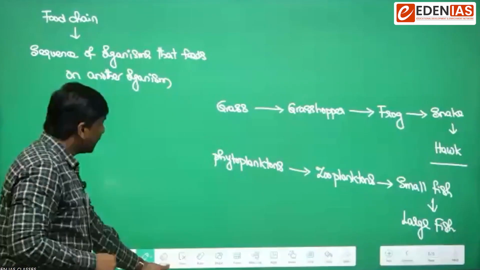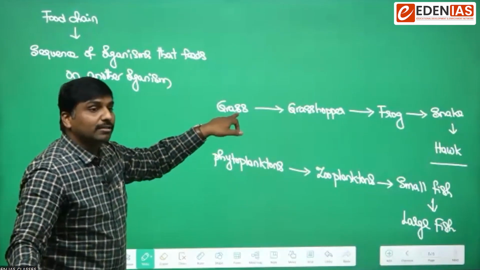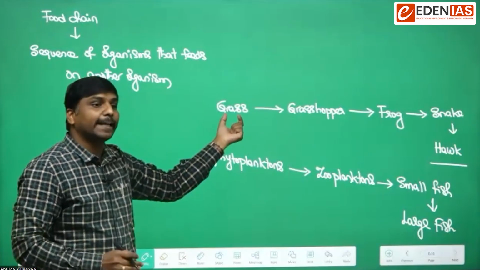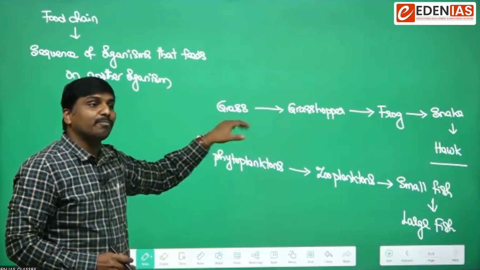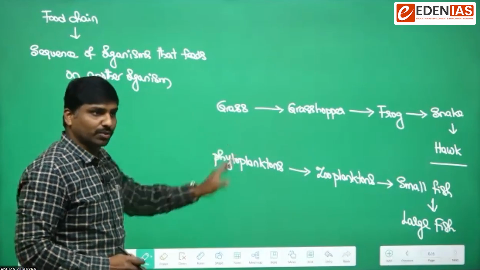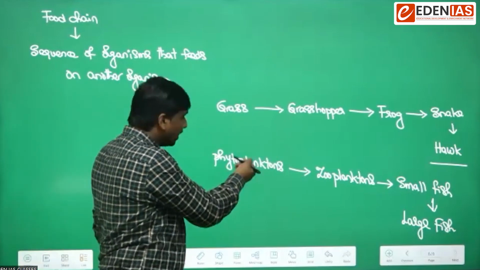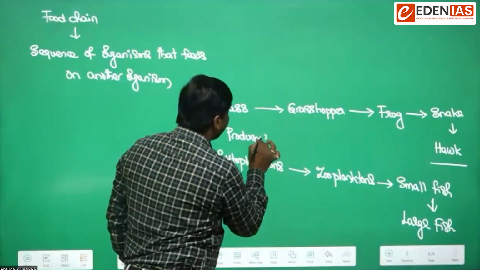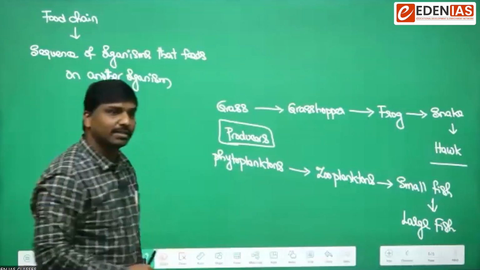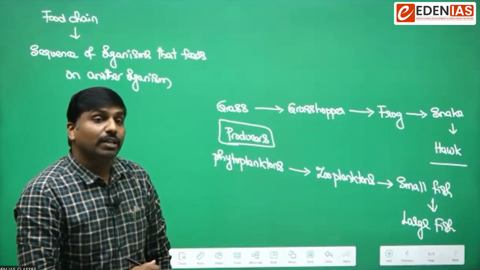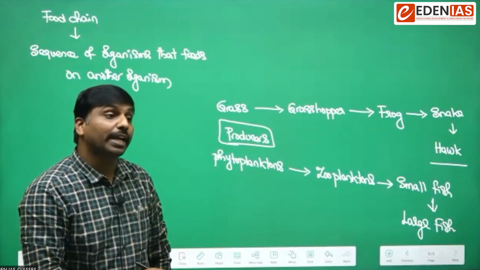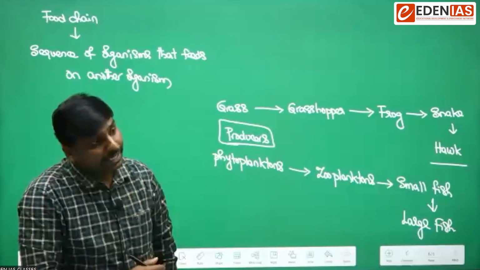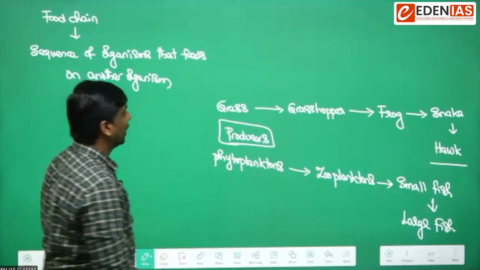Now this is a food chain, and it is getting initiated by producers. Can you see grass is a producer, a green plant, and phytoplankton is a producer. So a food chain may start with the help of producers. In other instances, a food chain may also start with dead and decayed matter. That is one possibility.